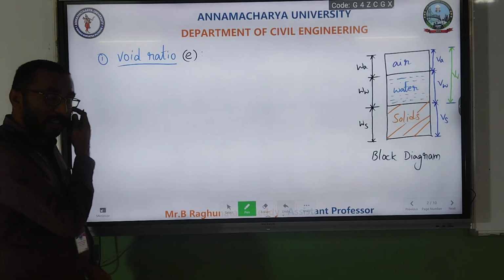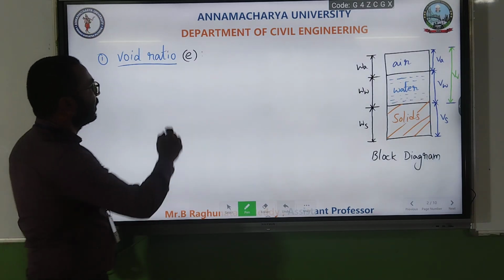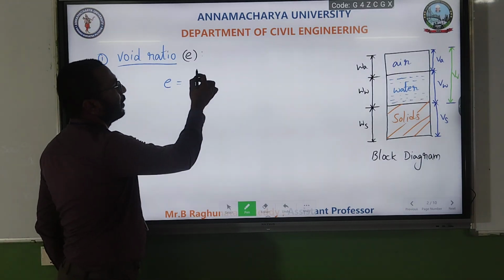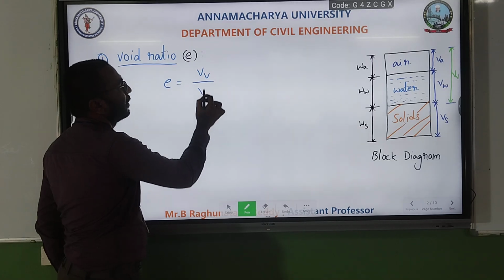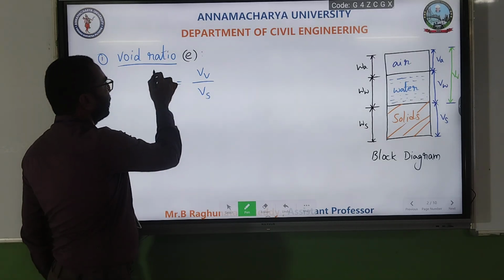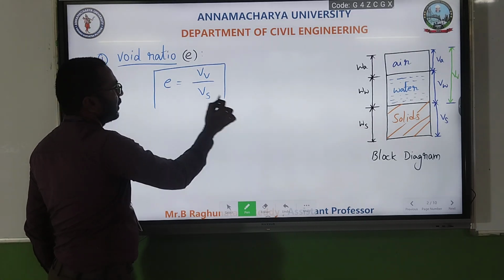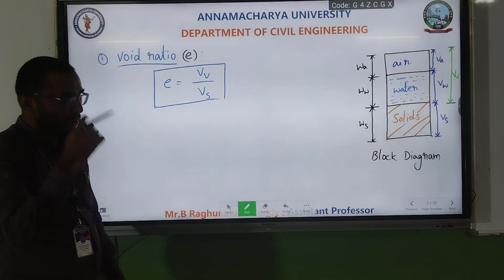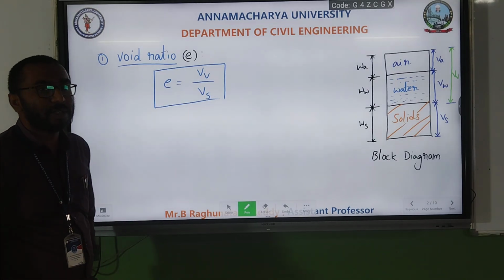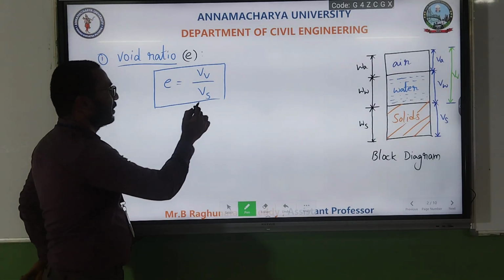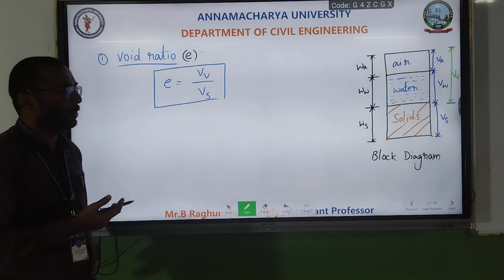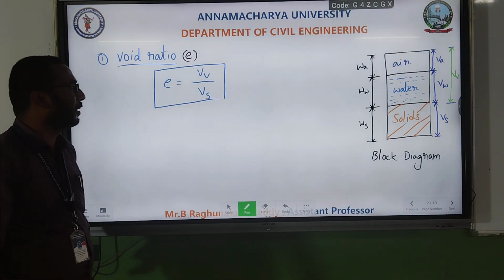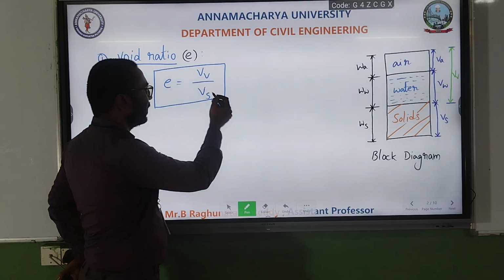So void ratio, it is denoted with e and it is the ratio of volume of voids to volume of solids. Okay, it is the ratio of volume of voids to volume of solids. So next one, what is the range of this void ratio? Range means what is the minimum value and what is the maximum value. How do you know that? First, what is the definition?